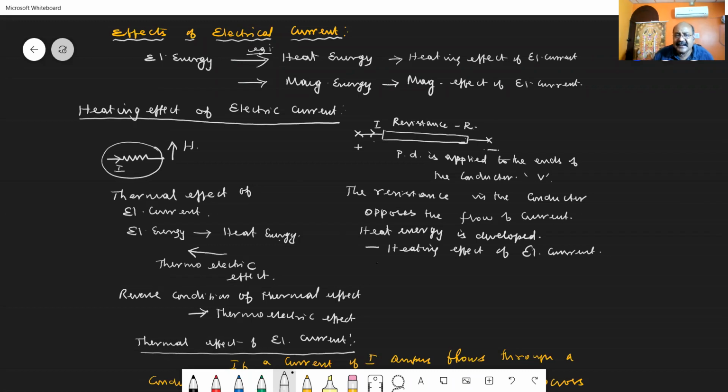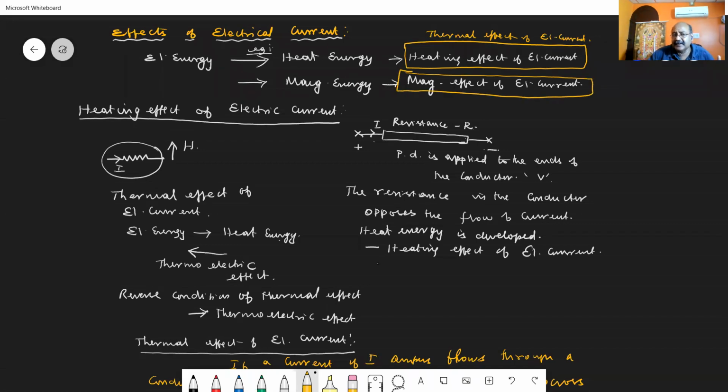If electrical energy is converted into heat energy, then it is called the heating effect of electrical current, or the thermal effect of electrical current. Both are the same. The next one is the magnetic effect. If you are converting electrical energy to magnetic energy, then we call it the magnetic effect of electrical current. In this chapter, we are going to study the thermal effect of electrical current, and the magnetic effect of electrical current in the forthcoming chapter.